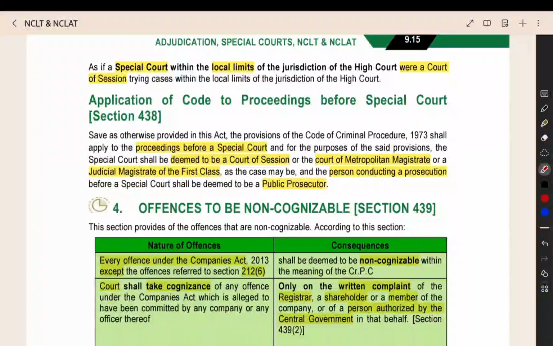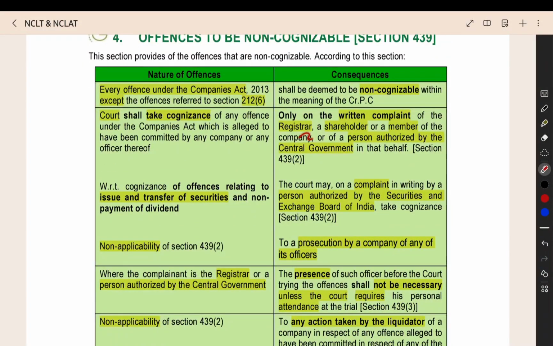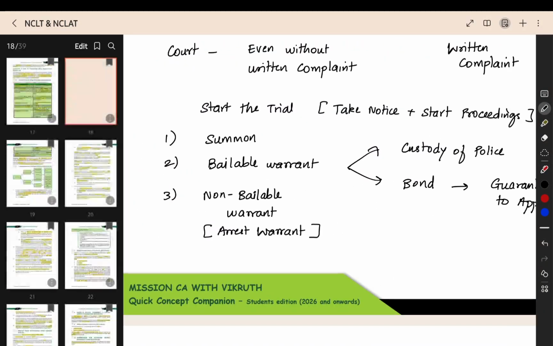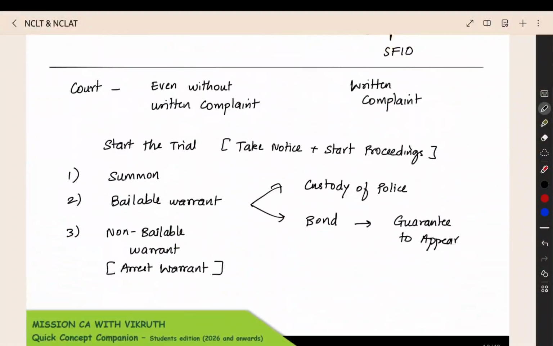Now, all the offences under the Companies Act are non-cognizable. So, only after the written complaint can the court start the trial. Who will give the written complaint? Registrar, shareholder, member, person authorized by the central government. So, we can add one more page here. We can take this to the last.